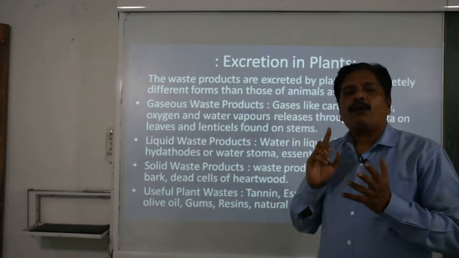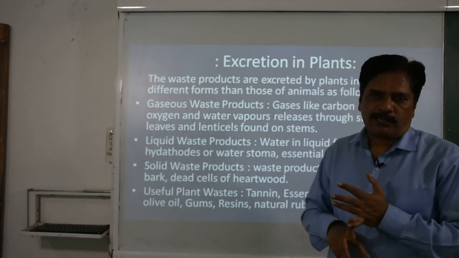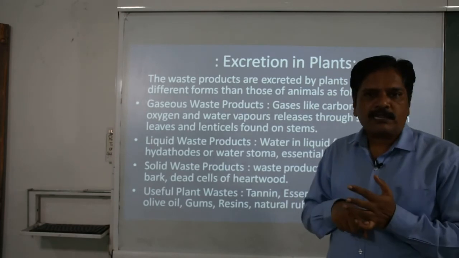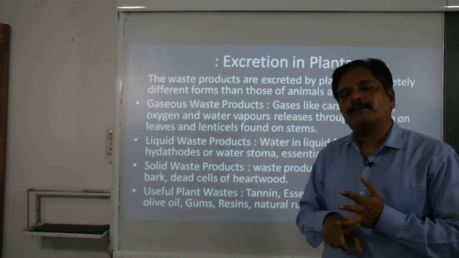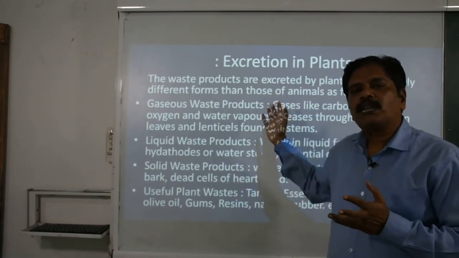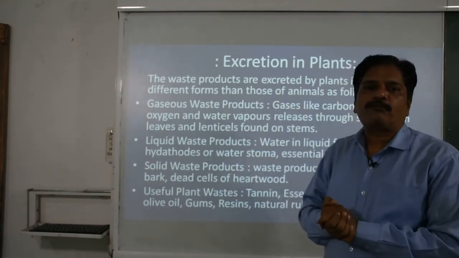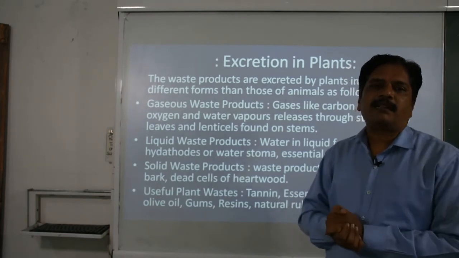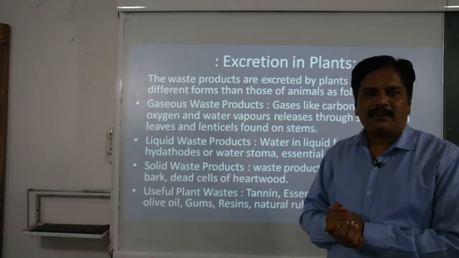You know that oxygen and carbon dioxide are produced by the plant. In the day hours, oxygen is released out, and in the night hours, the absence of photosynthesis is responsible for carbon dioxide release. Along with this, water vapor is also released out in the form of transpiration through the aerial part of the plant, basically by the stomata and the lenticels.